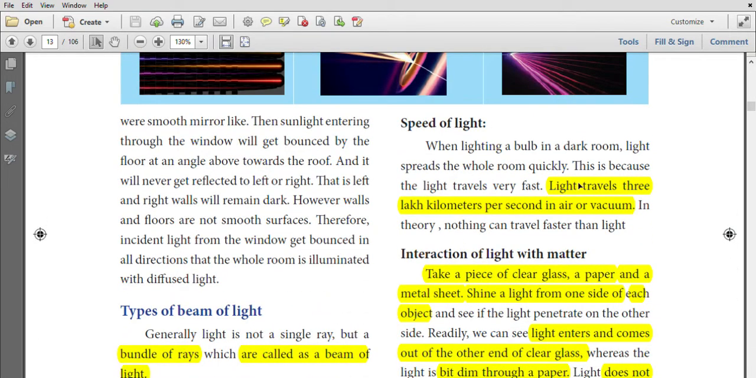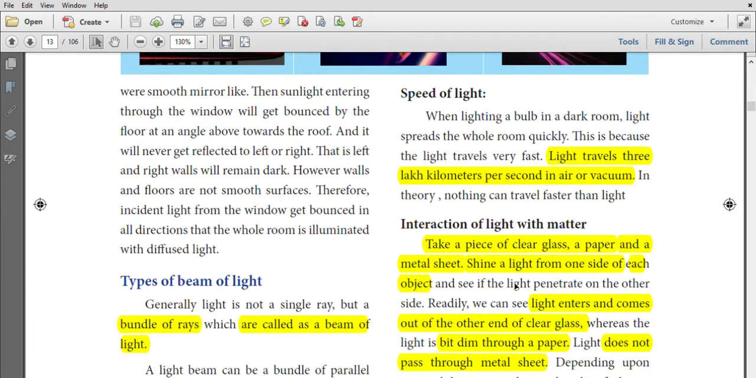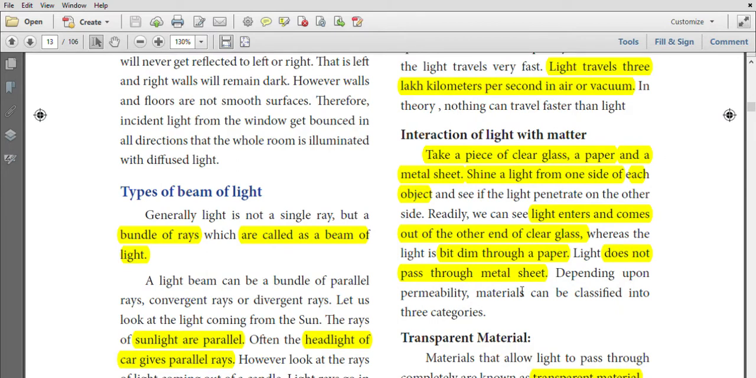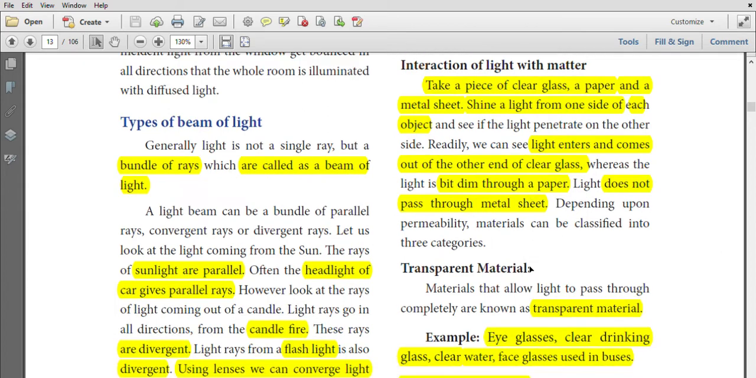Speed of light. Light travels 3 lakh km per second in air or vacuum. Interaction of light with matter. Take a piece of clear glass, paper and a metal sheet. Shine a light from one side of each object. Light enters and comes out the other end of the clear glass. That means light penetrates through the glass. A bit of dim light passes through the paper. The light does not pass through the metal sheet.